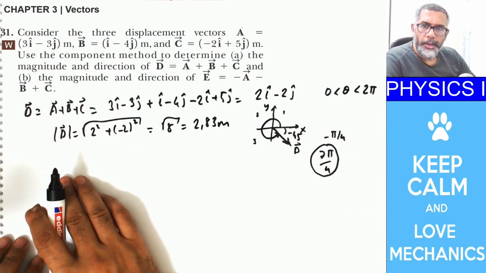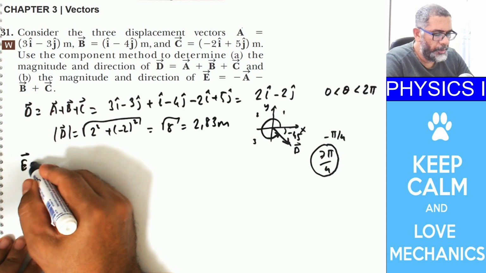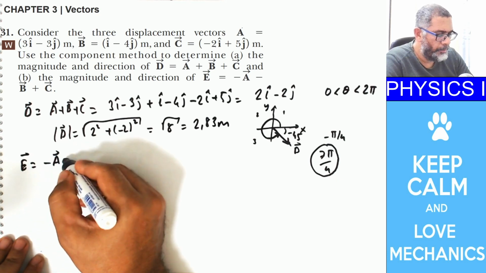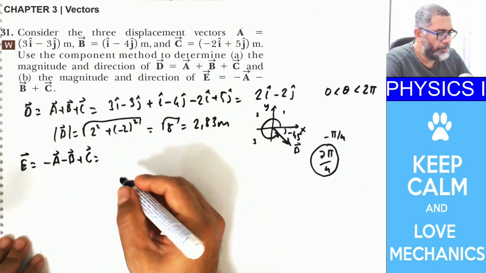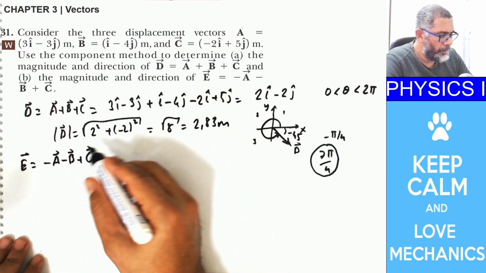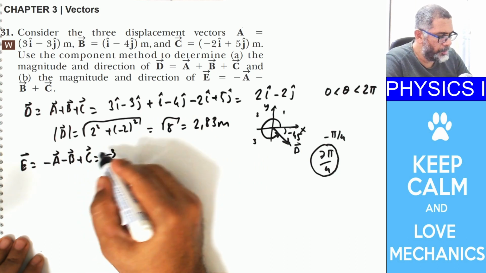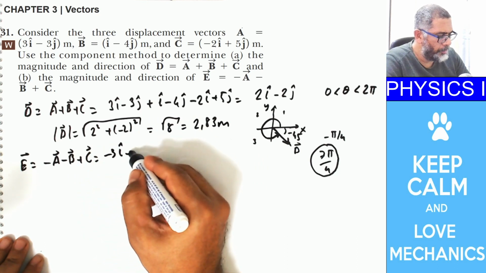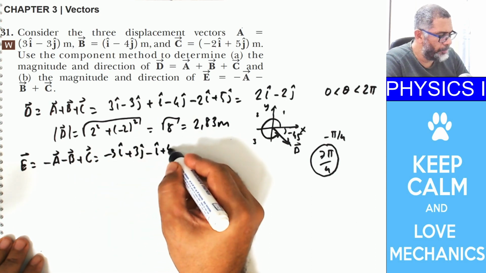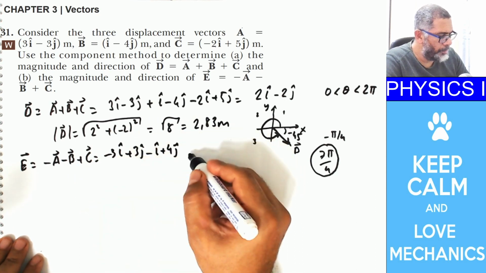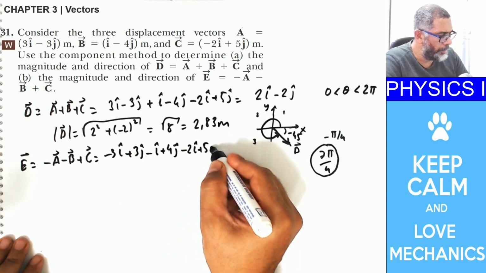All right, so the other part is this time we find this vector e, which is minus a, minus b, plus c. And again, if you write all these vectors in unit vector notation, minus a is minus 3i plus 3j, and minus b is minus i plus 4j, and plus c is minus 2i plus 5j.